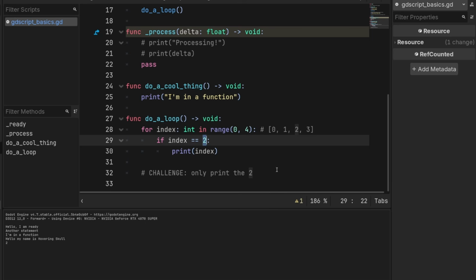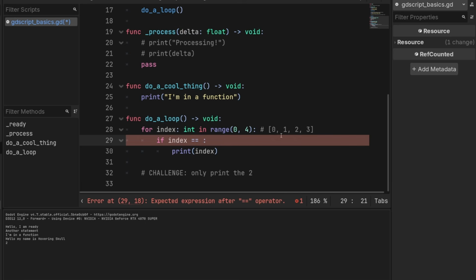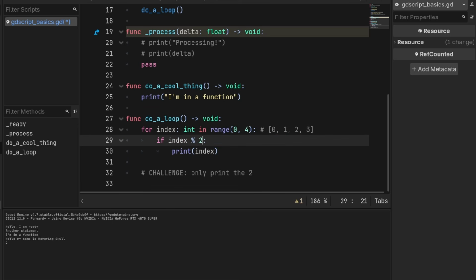So we can also do something a little bit more interesting here. And I'm going to show you something that we'll come back to, but we can check if something is even by doing this. We'll cover this in the upcoming math section, so don't worry about this syntax too much. But we can say if index % 2, this is modulo 2, it means we take the remainder of index divided by 2, equals 0, print index.